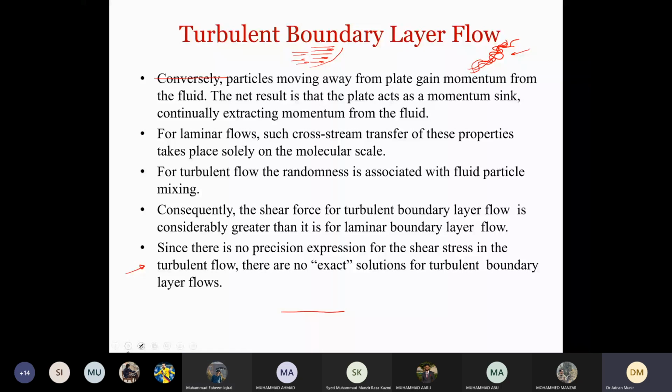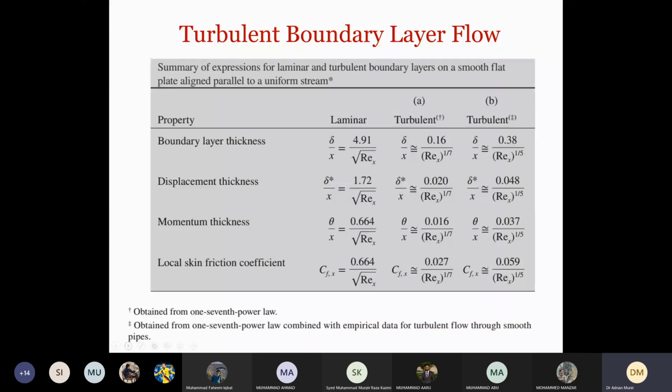Okay, so now since there is no precision, consequently the shear force we discussed will increase for the turbulent boundary layer flow. Since there is no precision expression for the shear stress in the turbulent flow, there is no exact solution for turbulent boundary layer flows. This says that because of these characteristics, random flow, random mixing and chaotic flow of turbulent flow, it is very difficult to find the exact solution for turbulent boundary layer. Some people have used some assumptions and tried to come up with analytical solutions to these turbulent flows. So I'll show you their equations now. So you can see here.